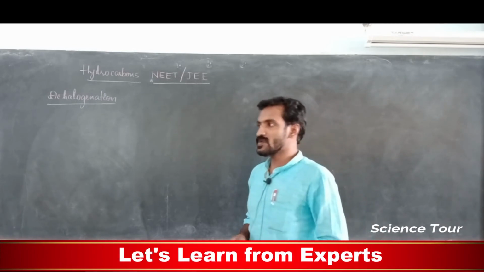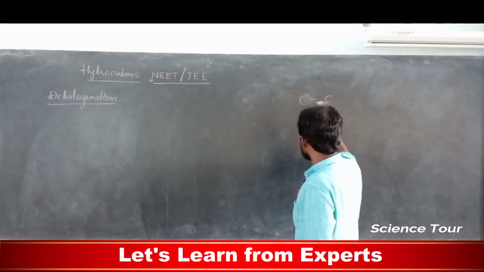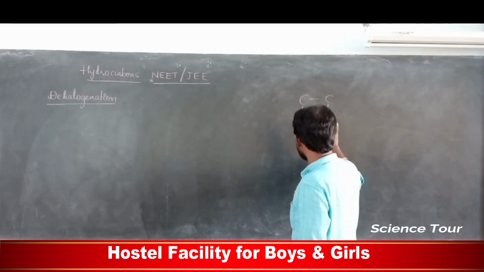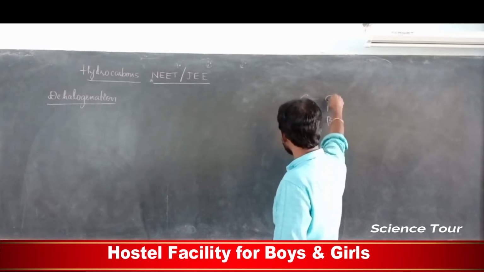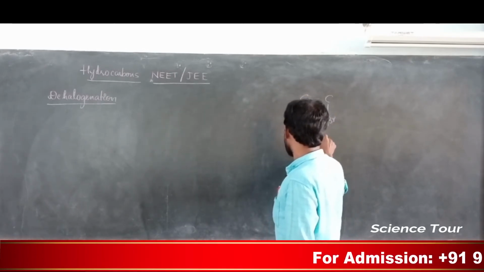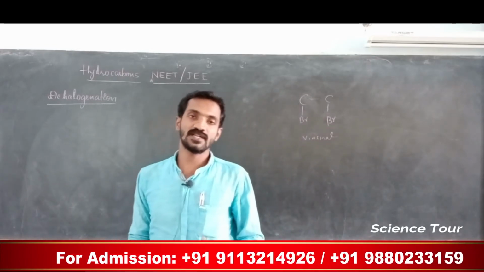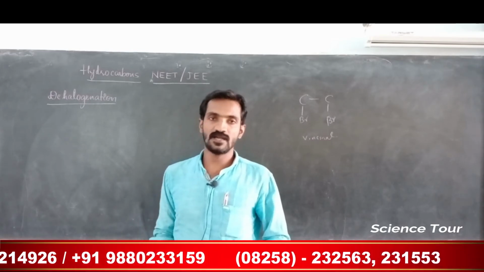So two types of halogen attachment are there. For example, my dear students, here bromine is attached to this carbon, and another to another carbon. Understood? So this is actually vicinal dihalides, two halogens attached to two vicinal carbons, nearby carbons.